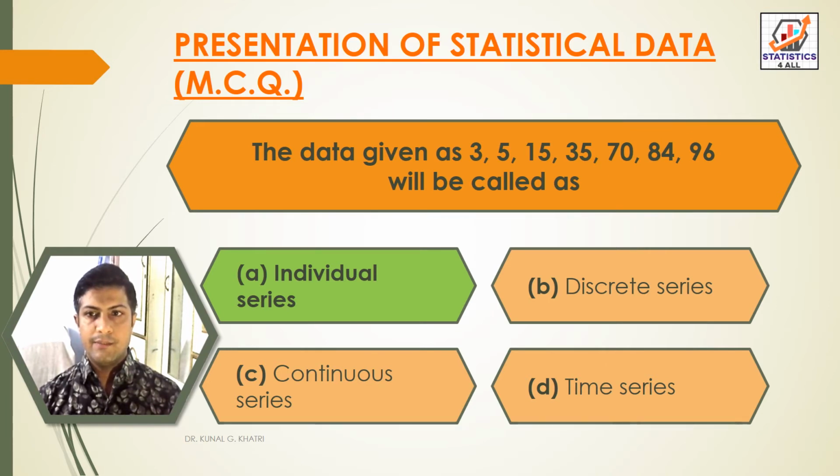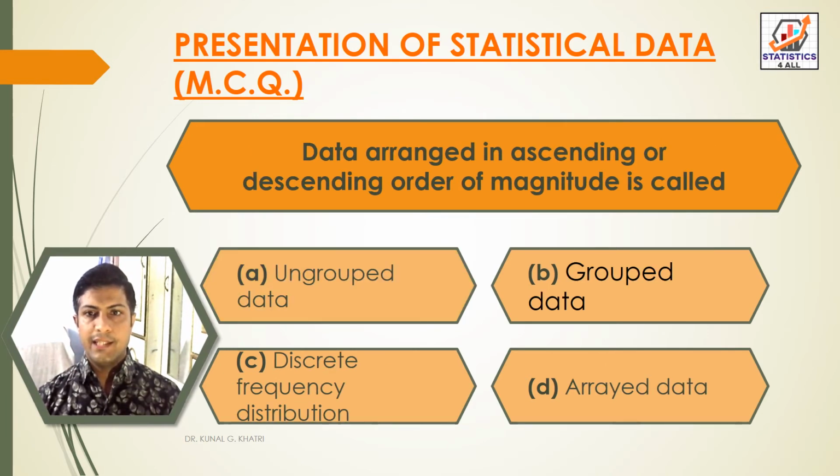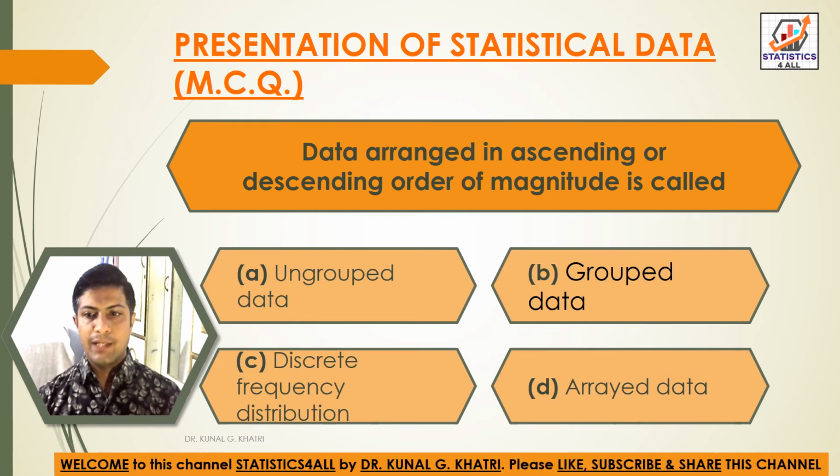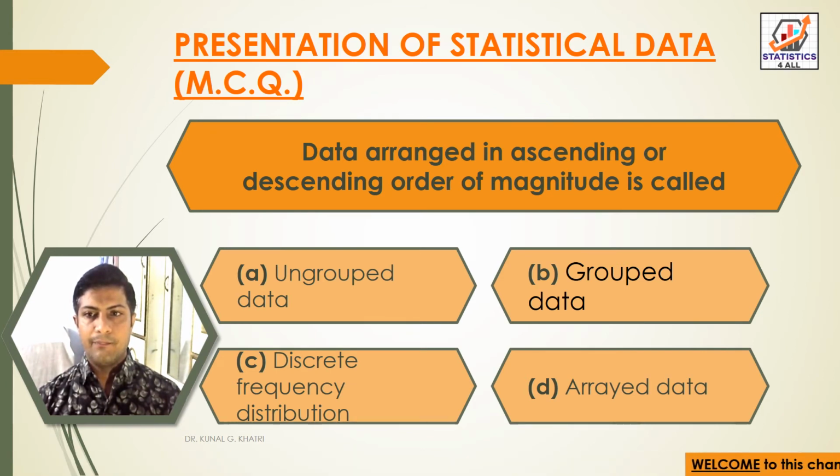Next question. Data arranged in ascending or descending order of magnitude is called option A, ungrouped data, option B, group data, option C, discrete frequency distribution, and option D, arrayed data. So here we have answer option D, arrayed data. Data arranged in ascending or descending order of magnitude is called arrayed data.